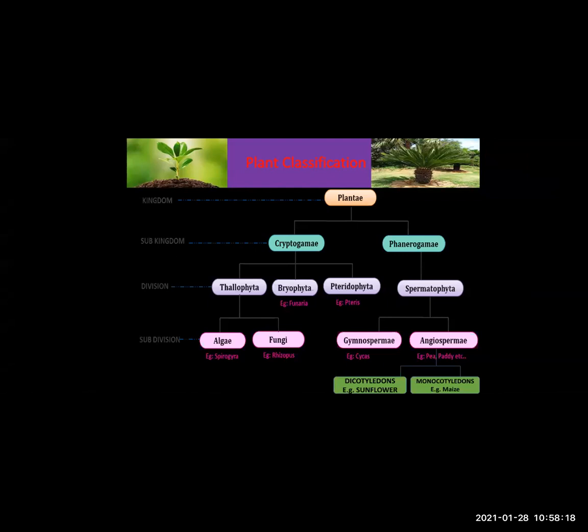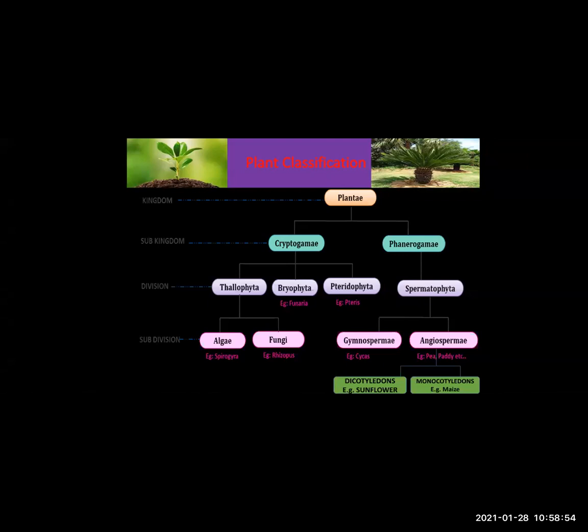Now this plant kingdom was classified into two sub-kingdoms. What were the names? The names were cryptogamy and phanerogamy. First we will see the names, then I'll explain each one of them. Then cryptogamy was further classified into divisions. What were the three divisions of cryptogamy? Thallophyta, Bryophyta, and Pteridophyta. Got it?